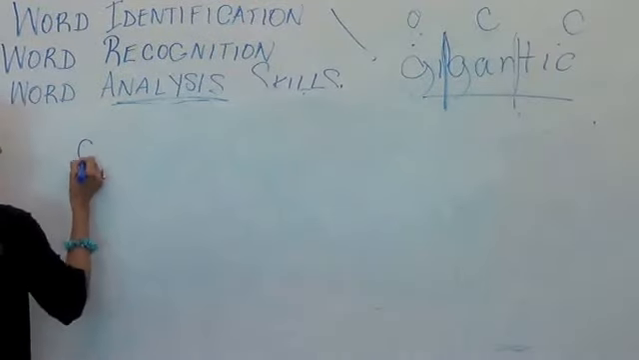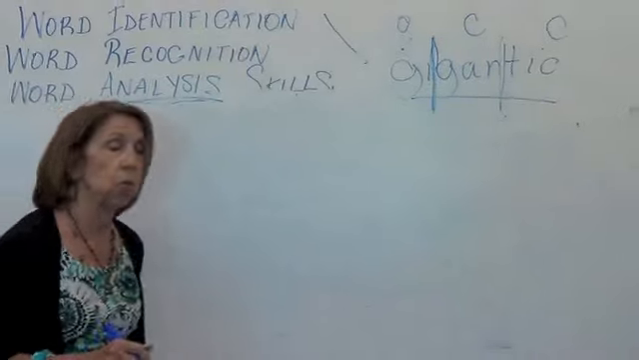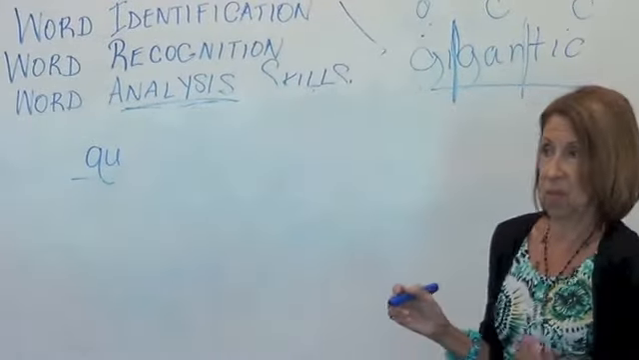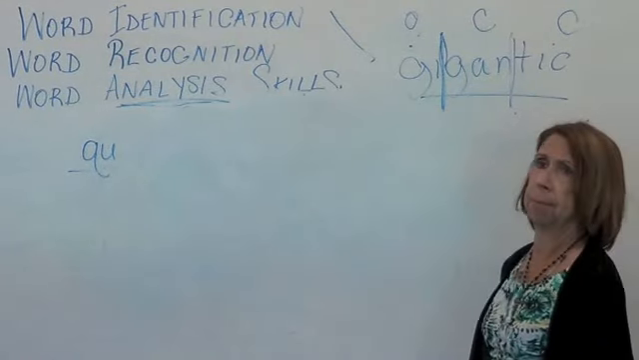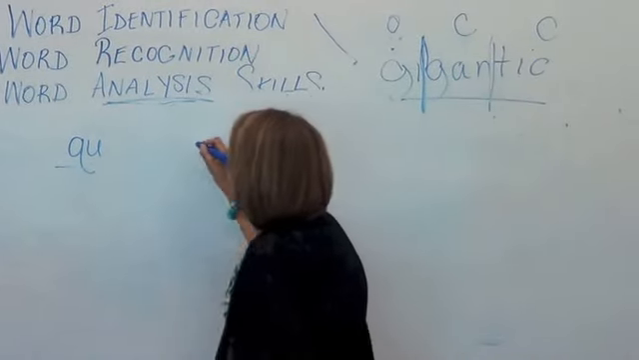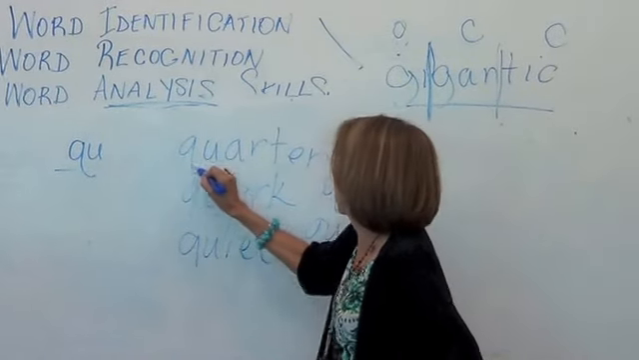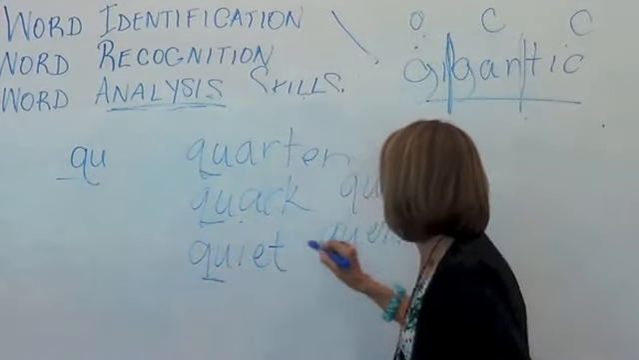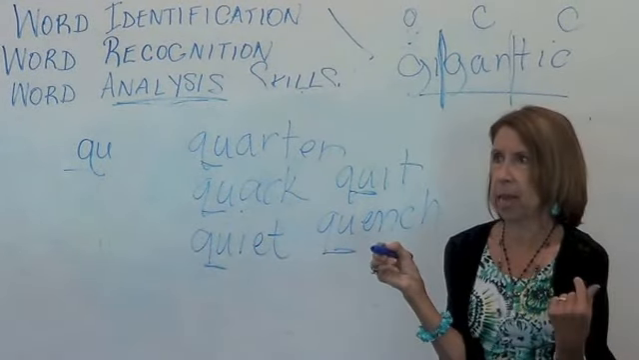Let's look at different sounds we have for Q. We know that Q always is followed by a U. Okay, give me some words that have Q in them. Quarter, Q-U. All right. So what sound does the QU make in all of these words? What letters would represent that sound?